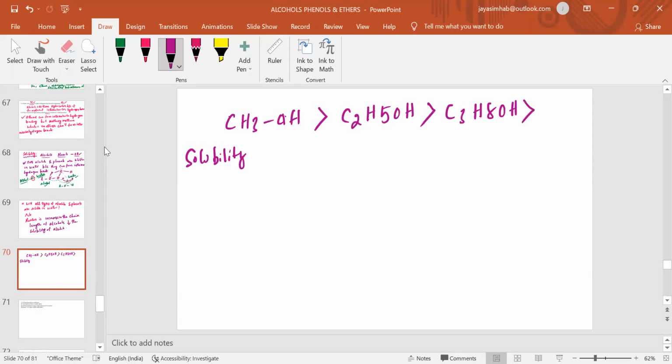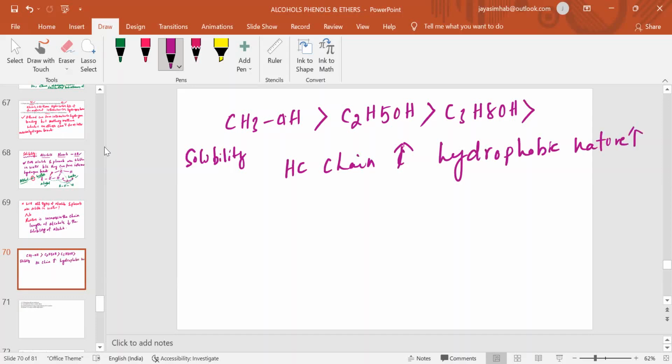So as the hydrocarbon chain increases, hydrophobic nature increases. Hydrophobic nature means water-hating nature. It won't like water. It won't be miscible with water.